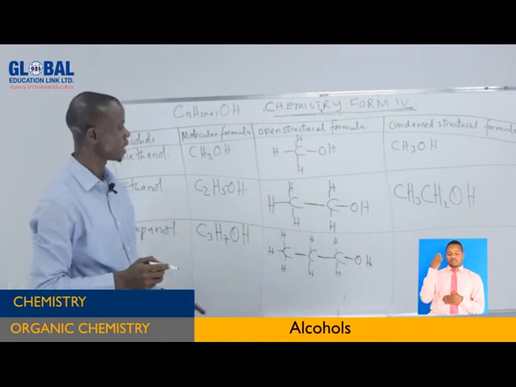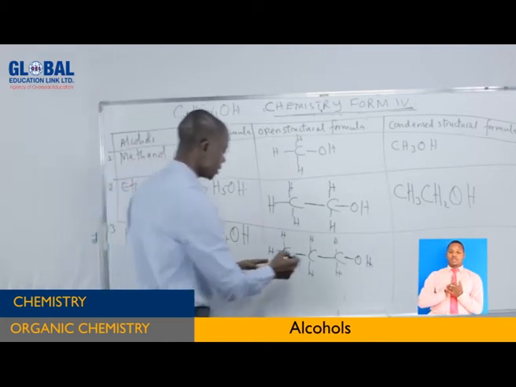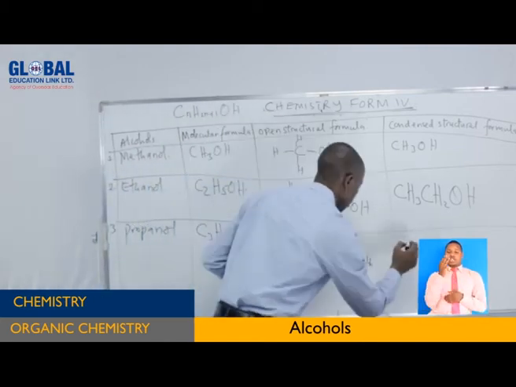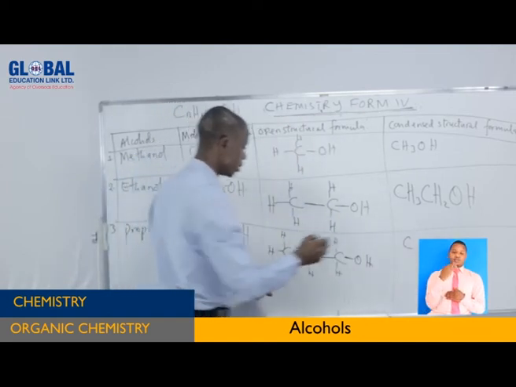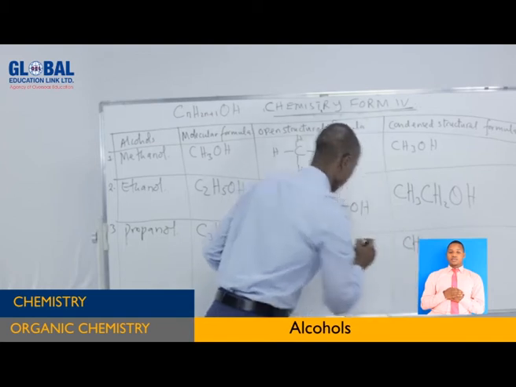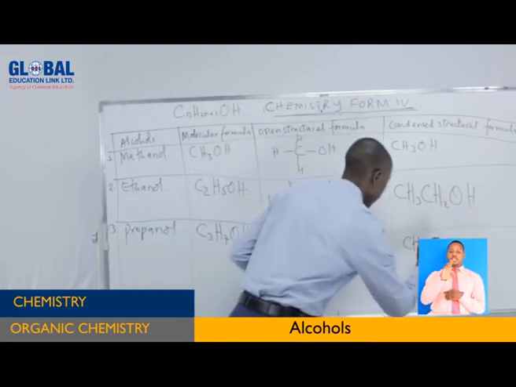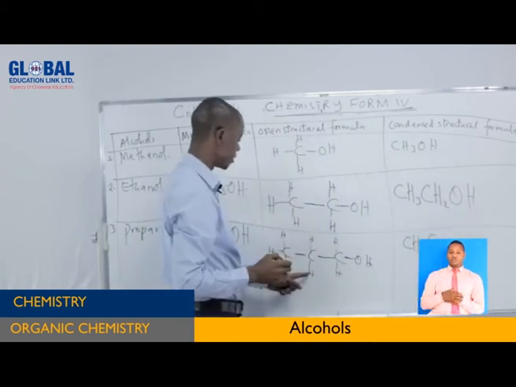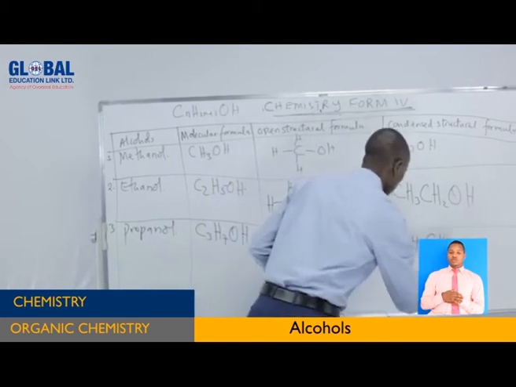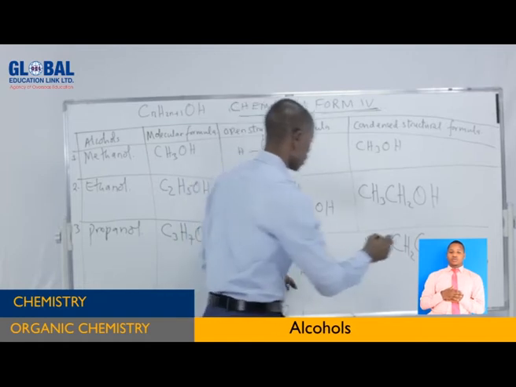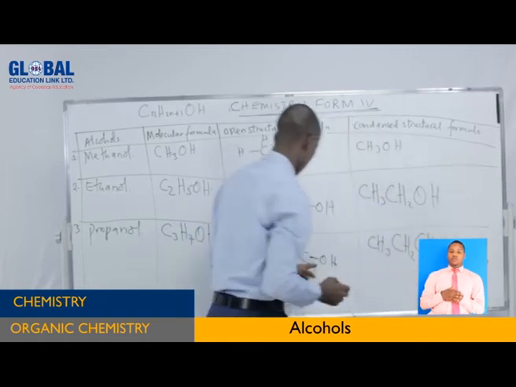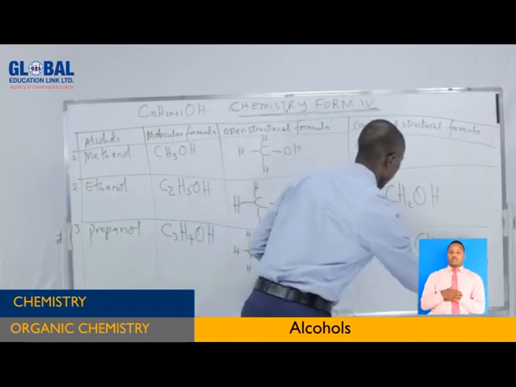Now to write the condensed structural formula of it, then there is no problem here. You can come and write C, this carbon. How many hydrogen atoms does it have? 1, 2, 3. So you write them in this way, the 3. This one, C. How many hydrogen atoms? There are 2. So you write them in that way. And this one, C, there are 2 hydrogen atoms, that one. And then you finish with OH.